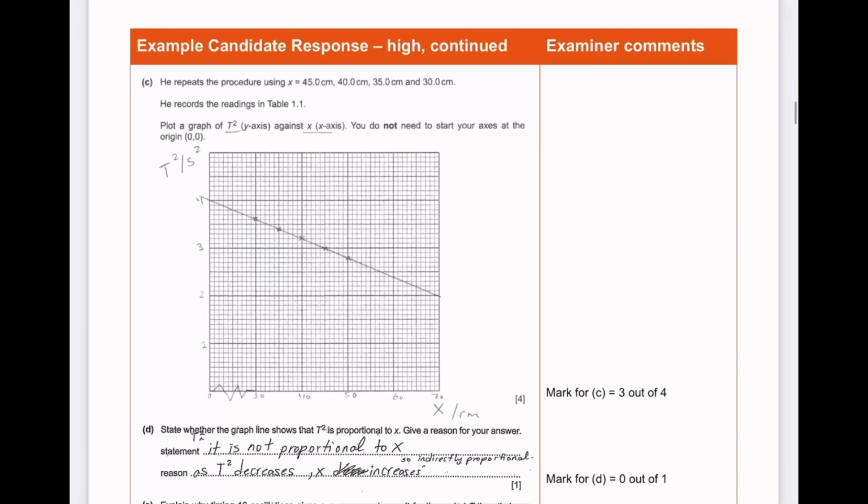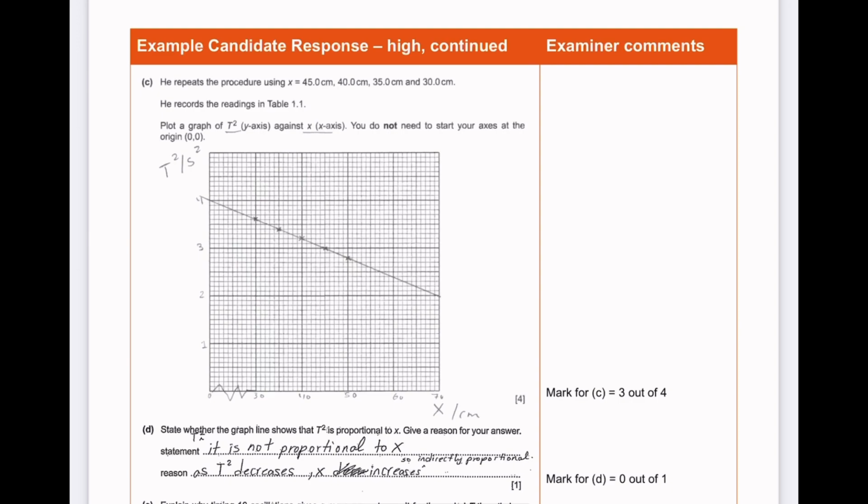And here we have the candidate response, which is continued. Next question, C. He repeats the procedure using x equals 45, 40, 35, and 30 centimeters. He then records the readings in table 1.1. We've been given all of those readings. You don't have to calculate all of them.